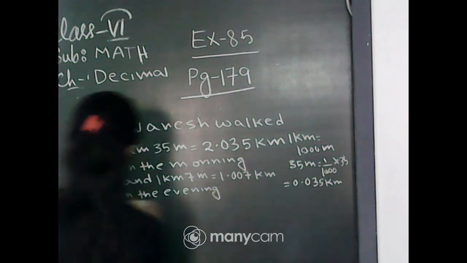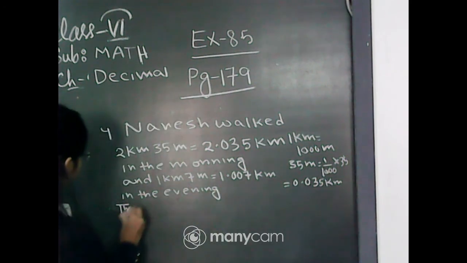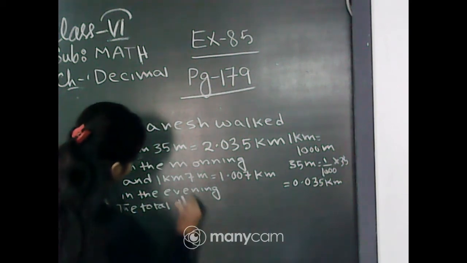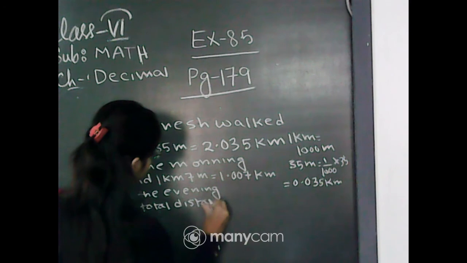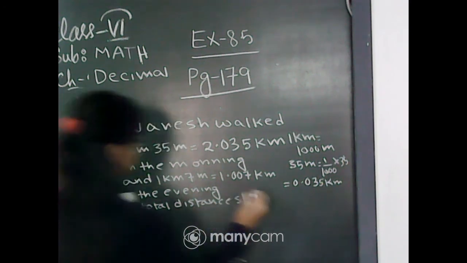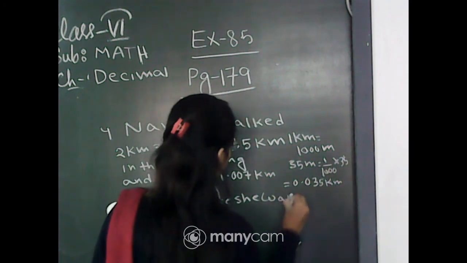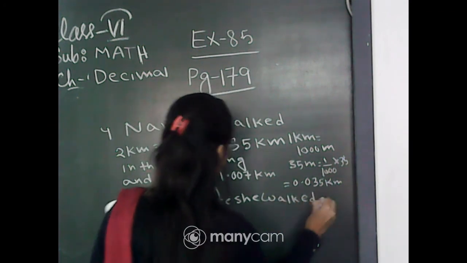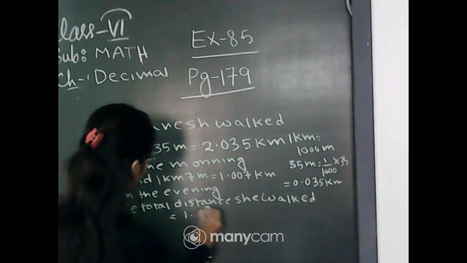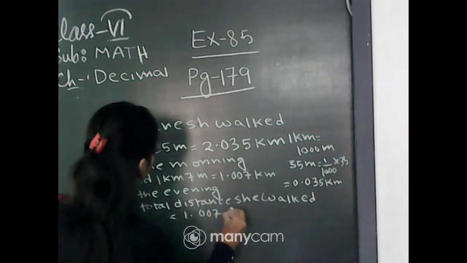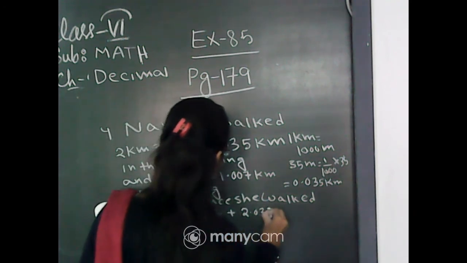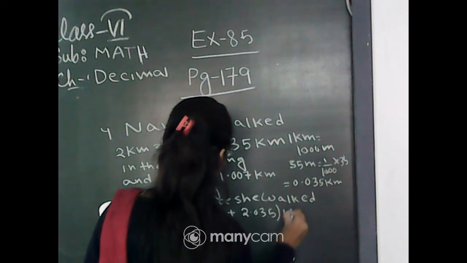Therefore, the total distance he walked is equal to 1.007 plus 2.035 km.